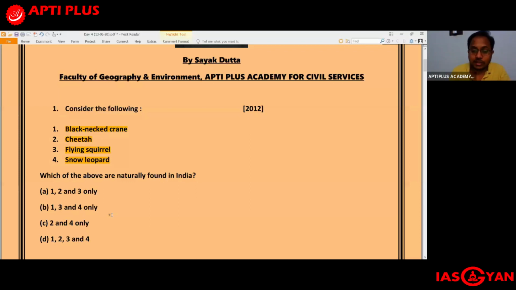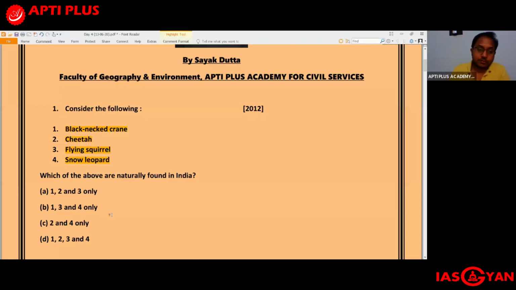I have especially included these photographs and pictures so that you know about this entire topic of the great Indian bustard. The great Indian bustard is also considered to be the state bird of Rajasthan, and the Rajasthan government has initiated a project called Project Godawan. Godawan is the local name for the great Indian bustard in Rajasthan. And even the government of India has initiated a project for the conservation of this great Indian bustard. So please learn about this particular issue.